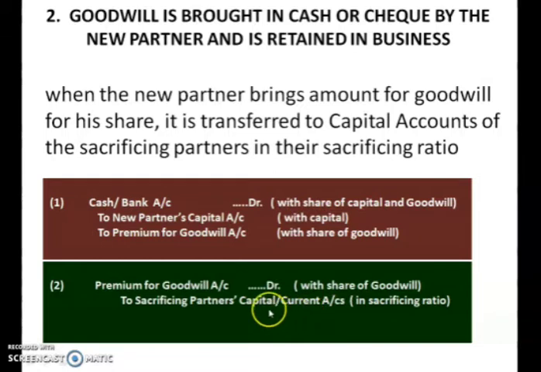If the word fixed is mentioned in the question, you have to use current account as per that. In the sacrificing ratio, you distribute this to the sacrificing partners. So these two journal entries will be there.